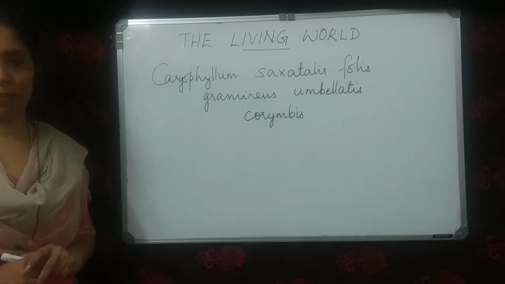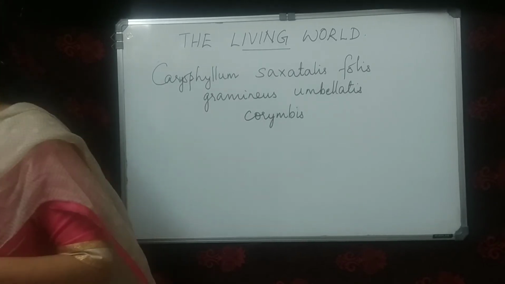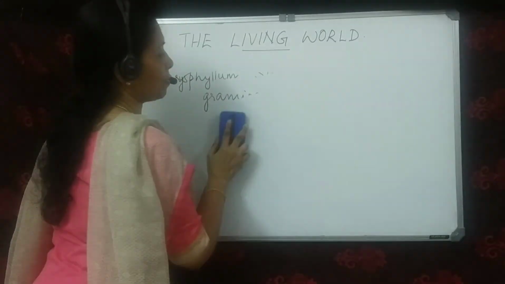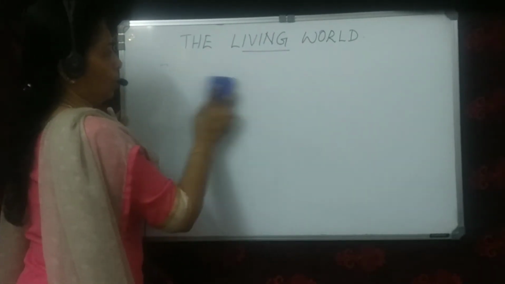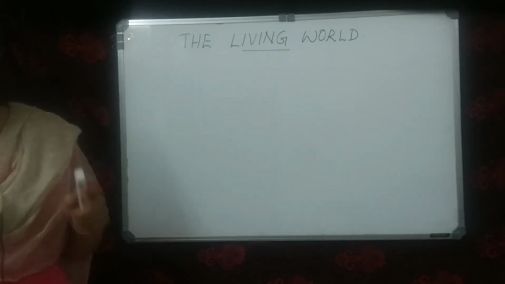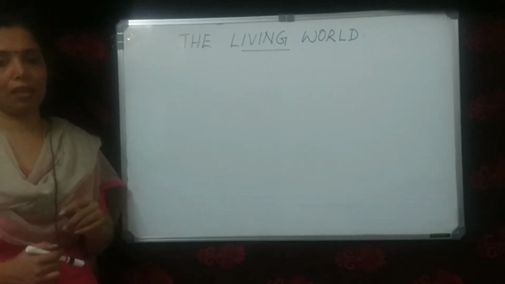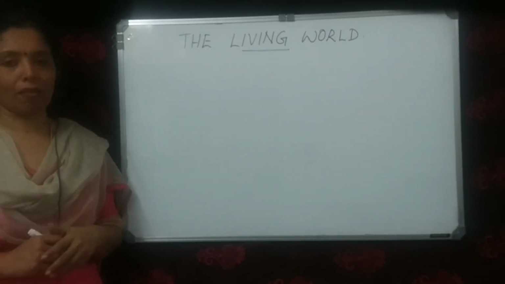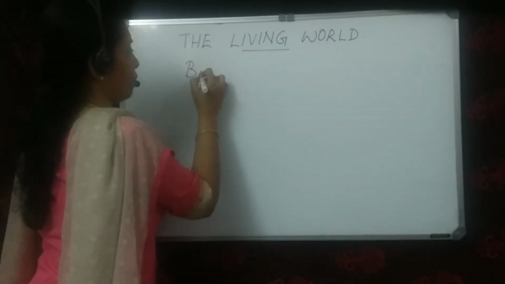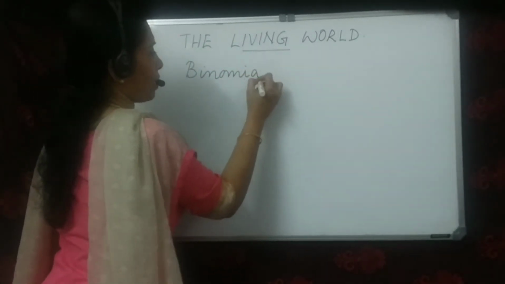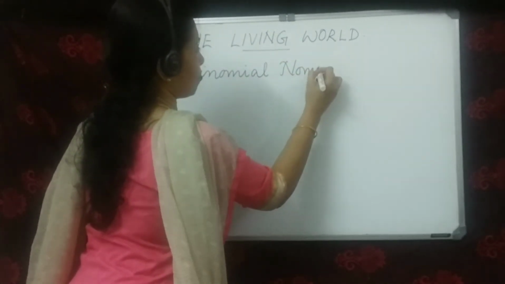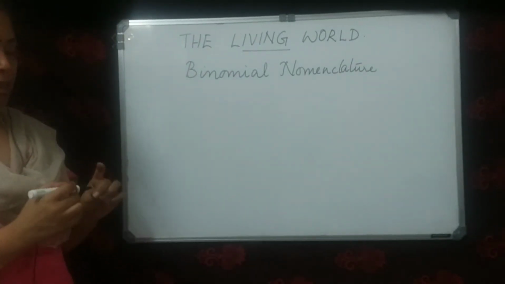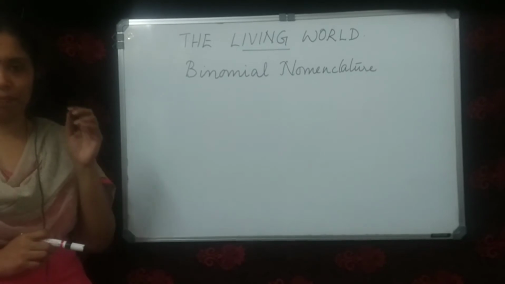Now, what is the binomial system? From the term, it means that it is the naming of organisms using two names. Two words, two terms are used, and this system of binomial nomenclature was first introduced by Carolus Linnaeus, who is the father of taxonomy.